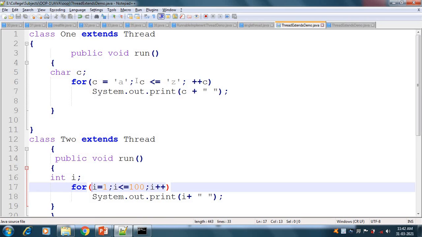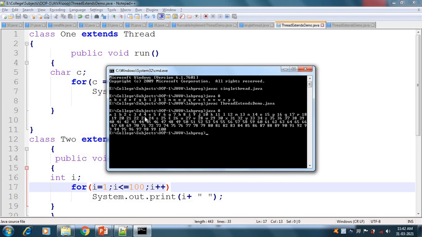That is the meaning of multi-threading. In a single program we have two run methods, and both run methods are running simultaneously. If it is printing 1A, B2, C3, we can see that it is in an unsynchronized manner.